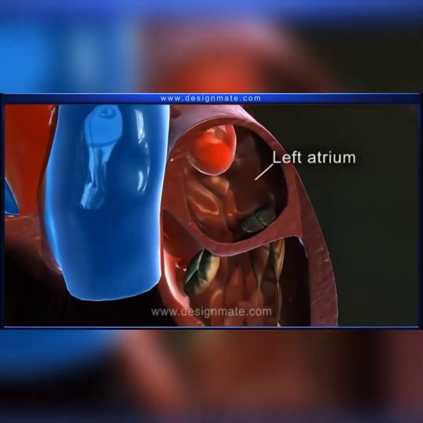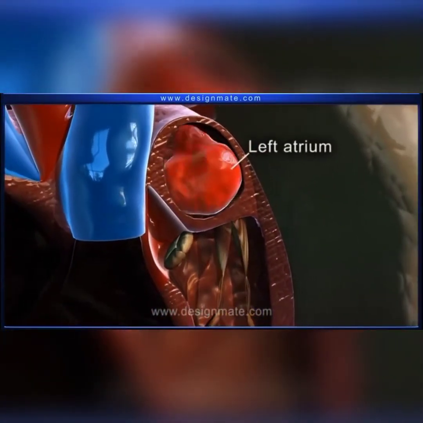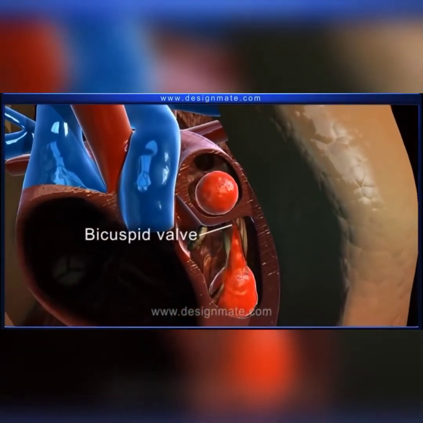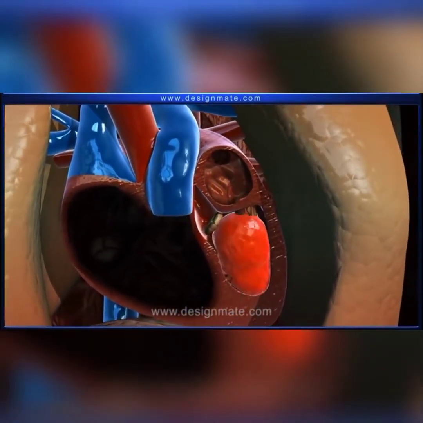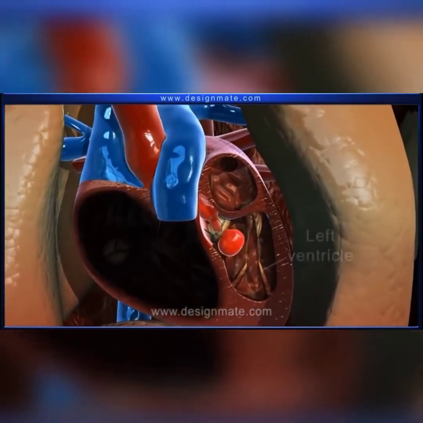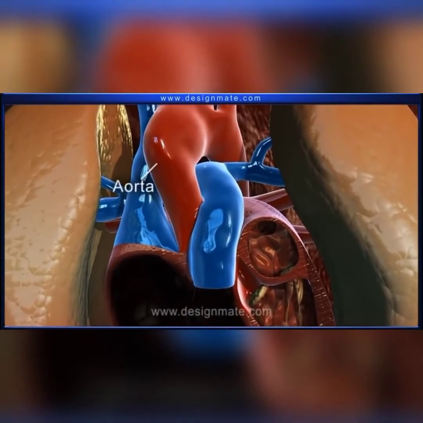During atrial contraction, blood passes through the bicuspid valve into the left ventricle. During ventricular contraction, blood pushes its way into the aorta, from where it flows to various parts of the body.